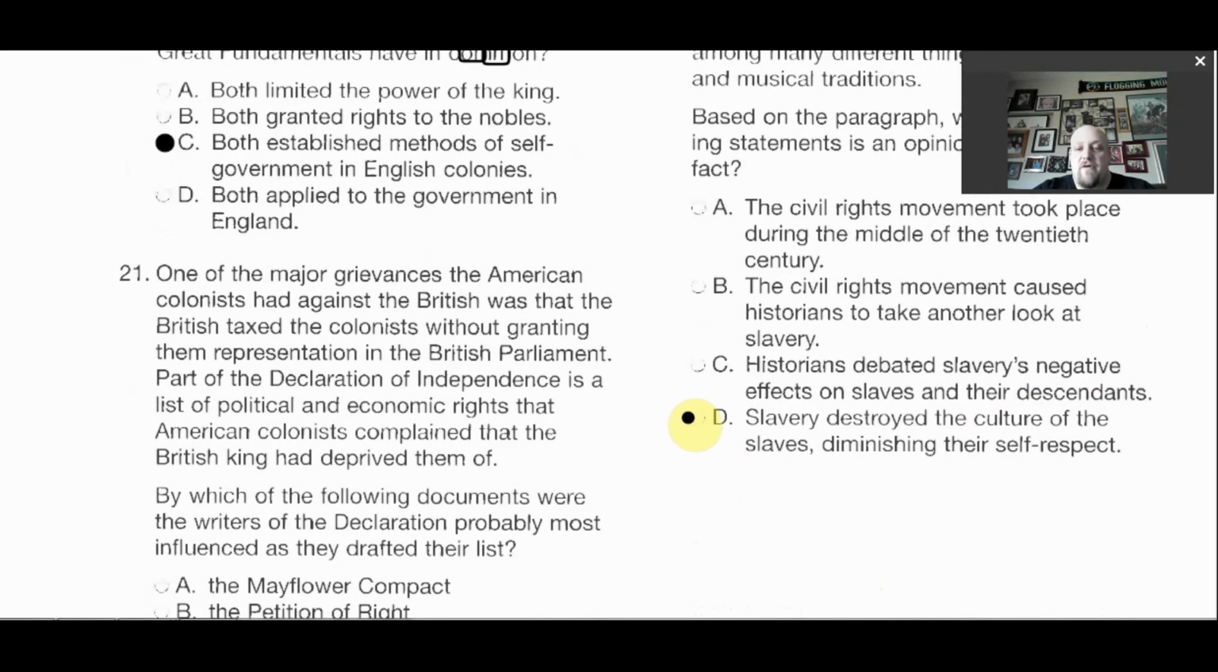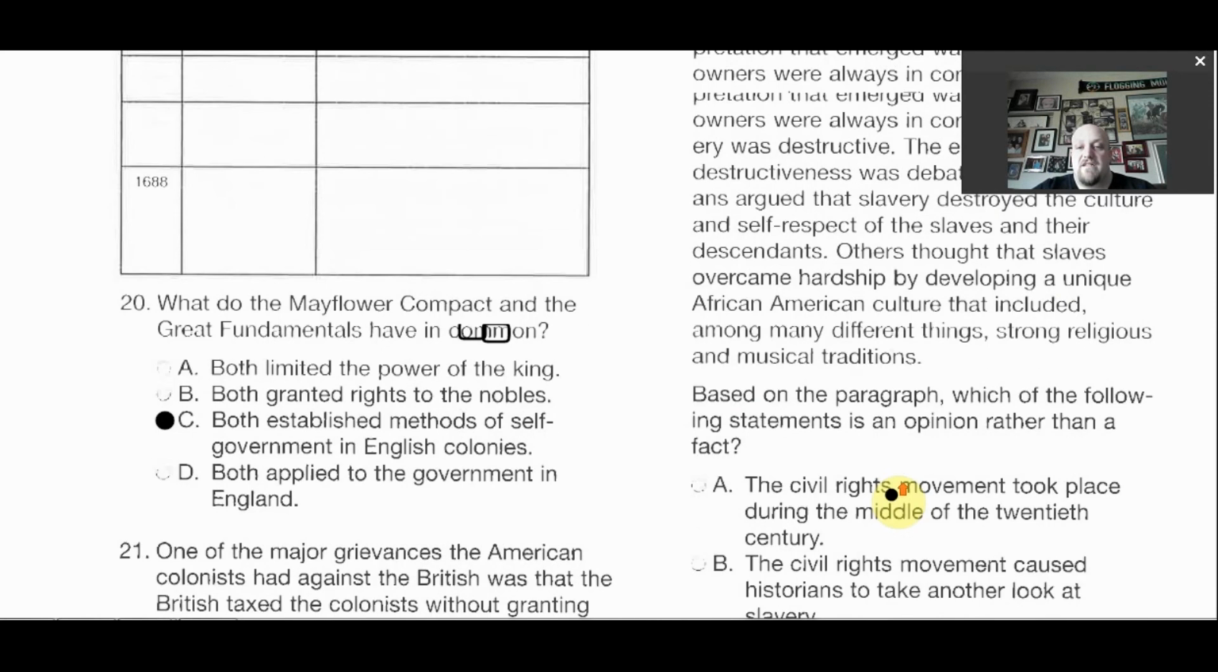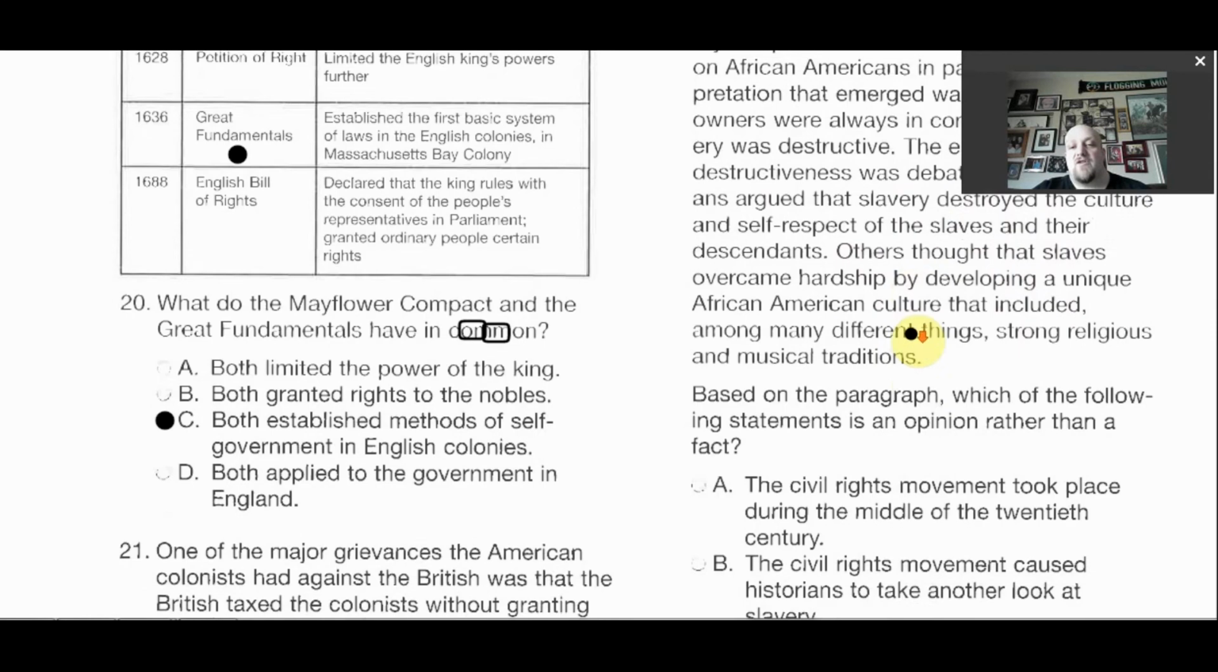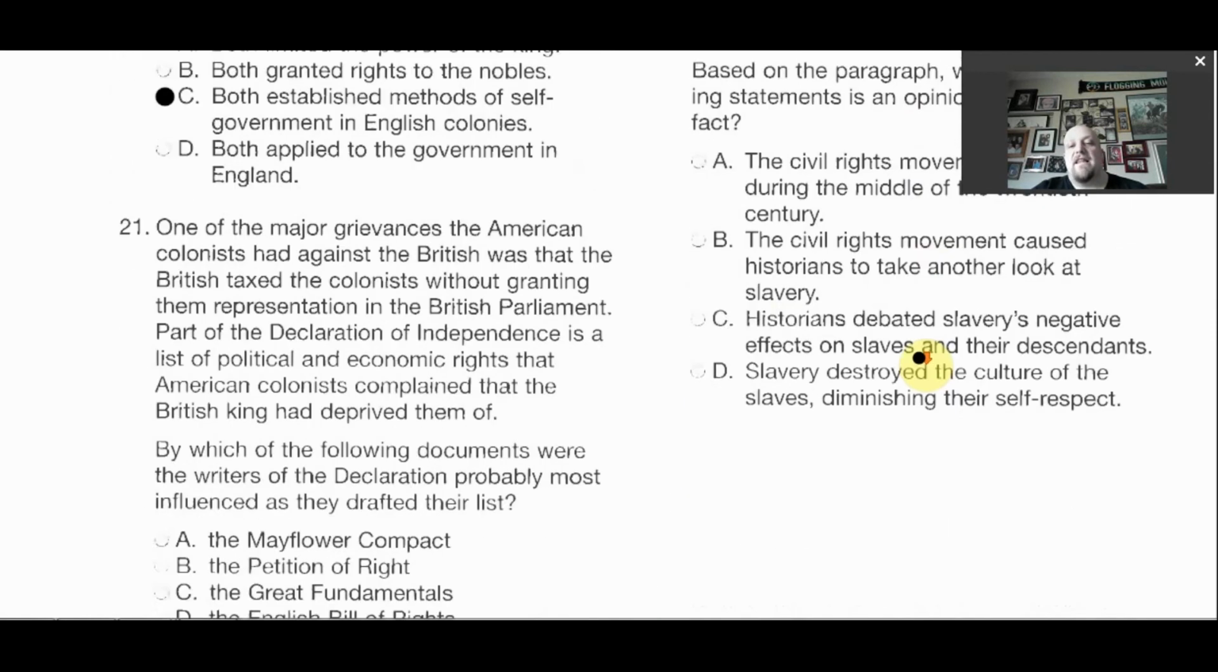So your answer is going to be D, that slavery destroyed the culture of the slaves, because it's an opinion. It's not factual. It's one guy's opinion compared to another historian's opinion. So there's no actual fact on that one stated in this argument.